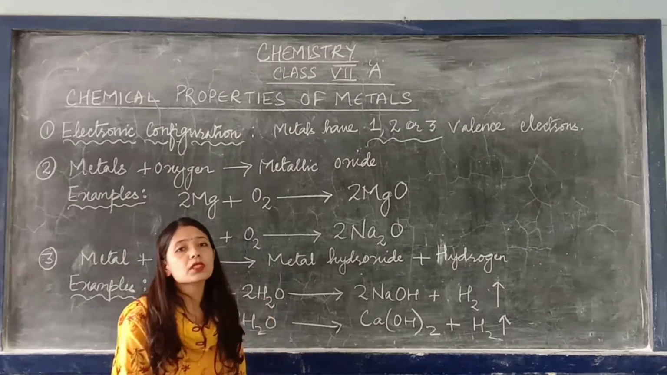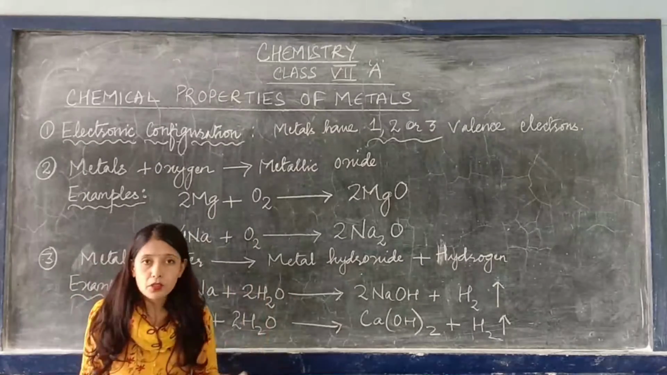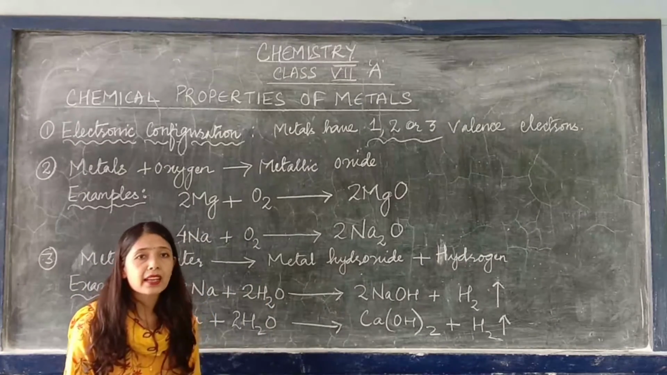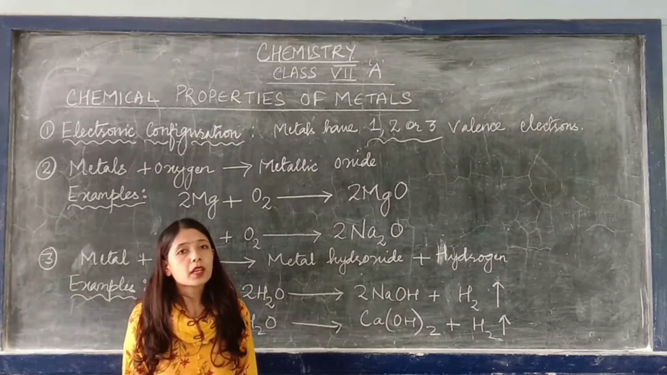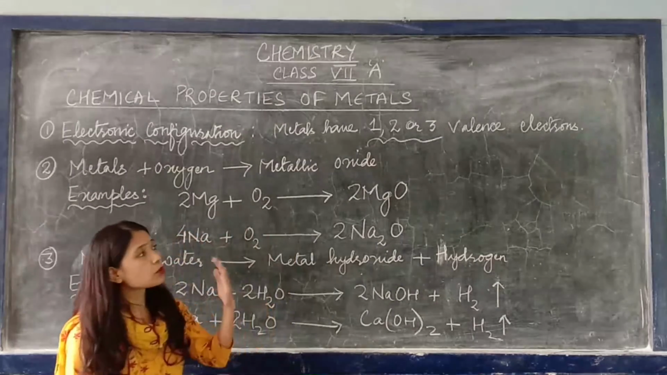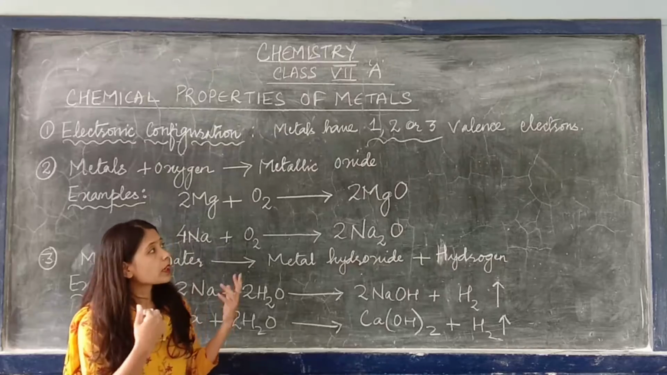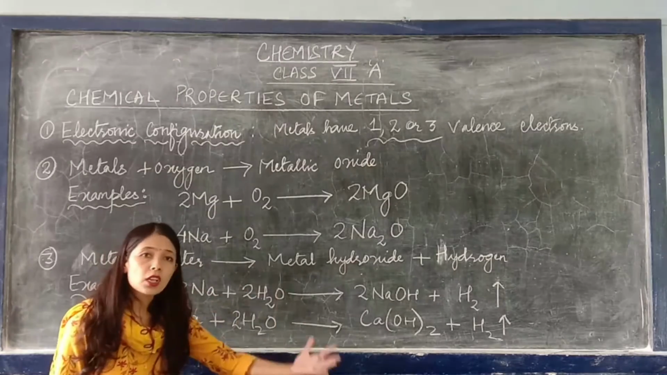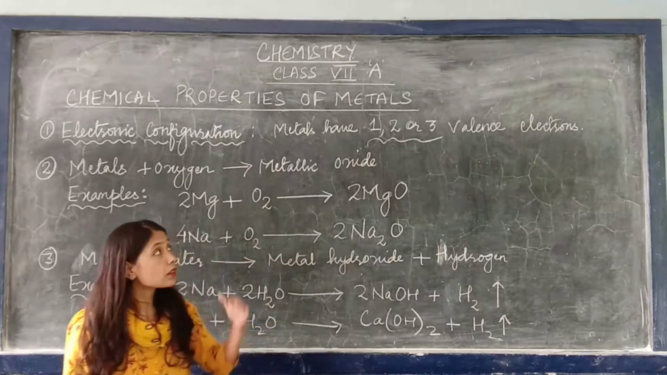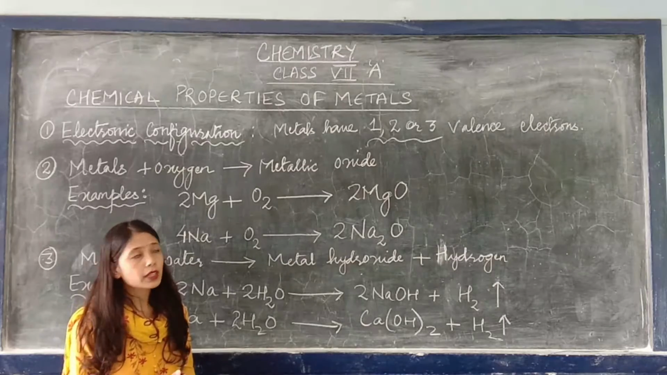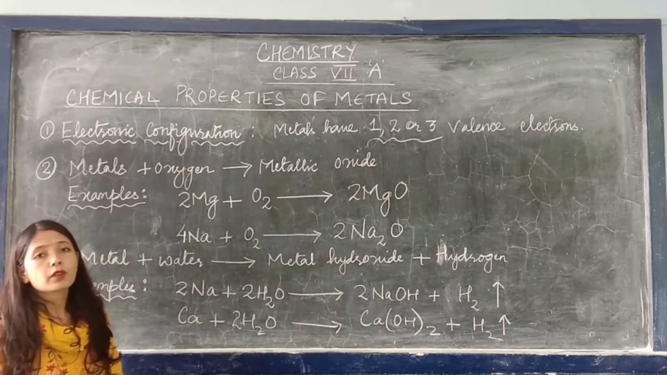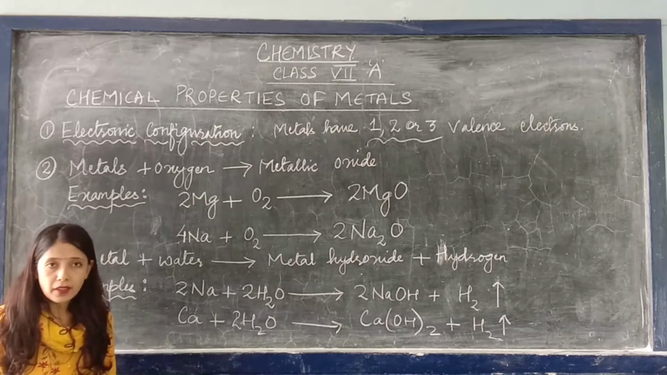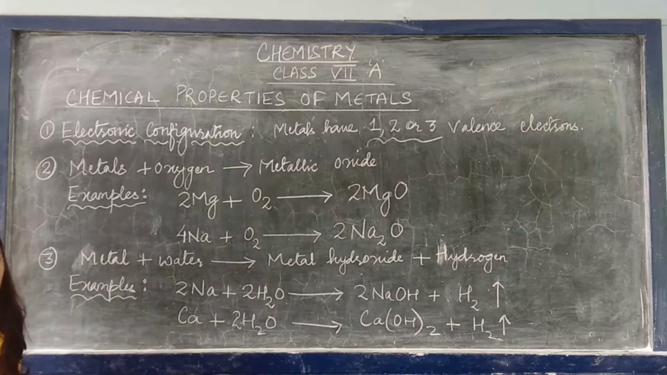It will easily lose electrons because it has 1, 2 or 3 valence electrons, and you know that an atom requires 8 electrons to become stable. So to become stable, a metal will always lose these 1, 2 or 3 electrons. So always keep in mind that metals always form positive ions. That is the first property.